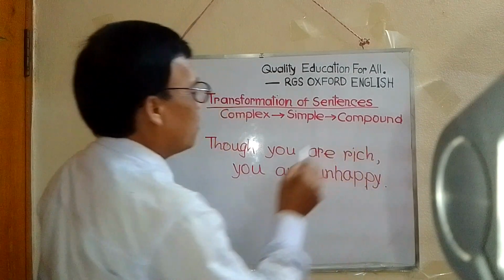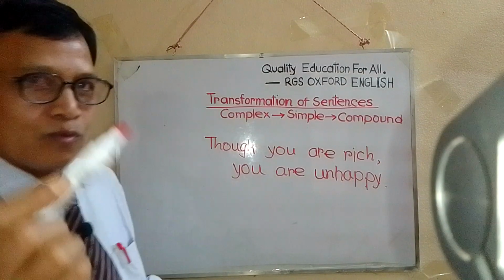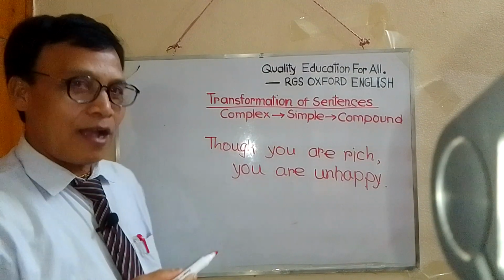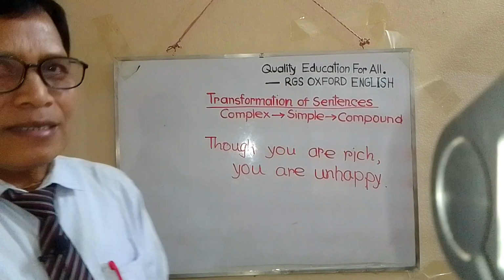Though you are rich, you are unhappy. My dear viewers, my dear students, you see here this is a complex sentence. Though you are rich, you are unhappy. This is a complex sentence.